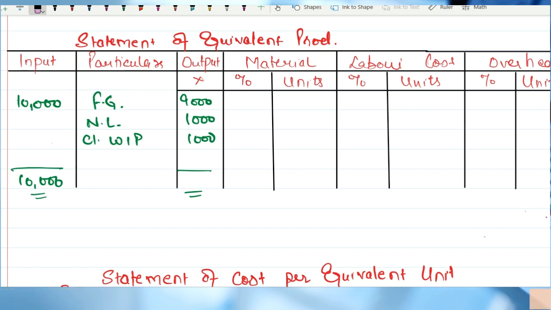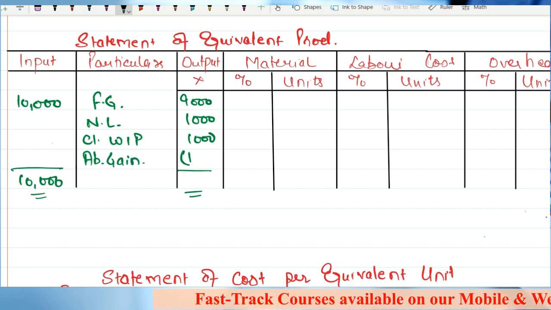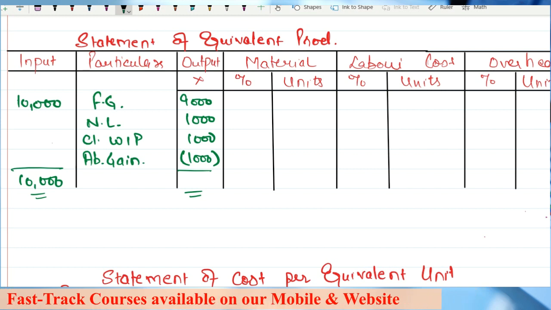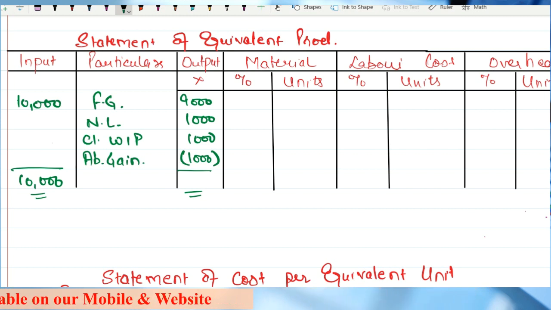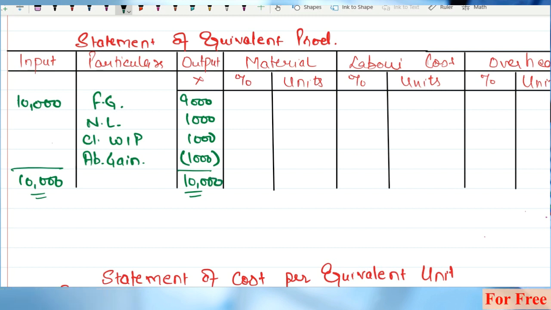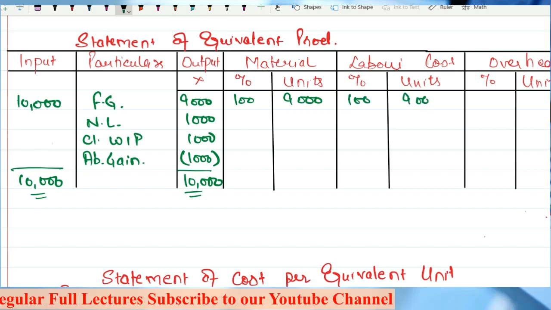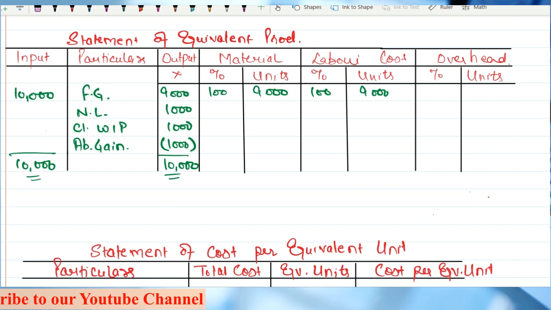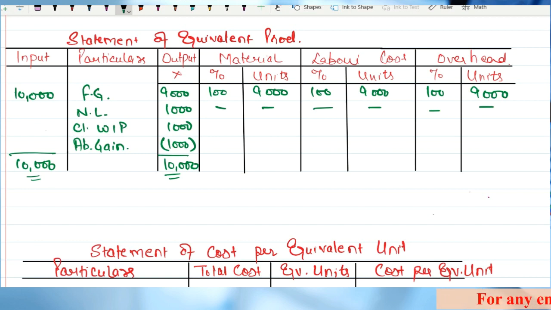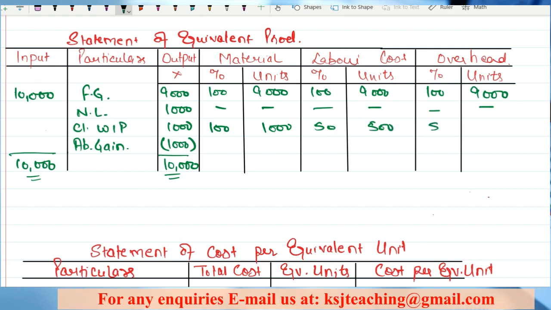So how to write it? You take the abnormal gain, that is 1,000 units, and you subtract it. Only then will the input be equal to your output, that is 10,000. Now, on the finished goods, material 100%, 9,000, labor 100%, 9,000, overheads again 100%, 9,000. Normal loss, nothing to be taken here. Closing WIP, 100%, 1,000, 50%, 500 and 50%, 500.